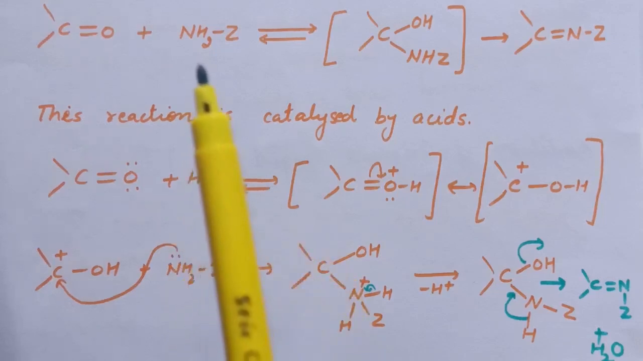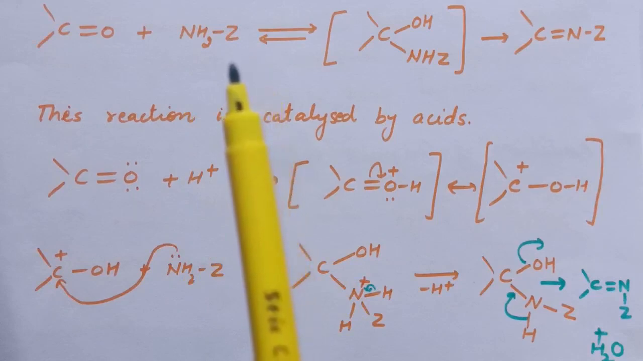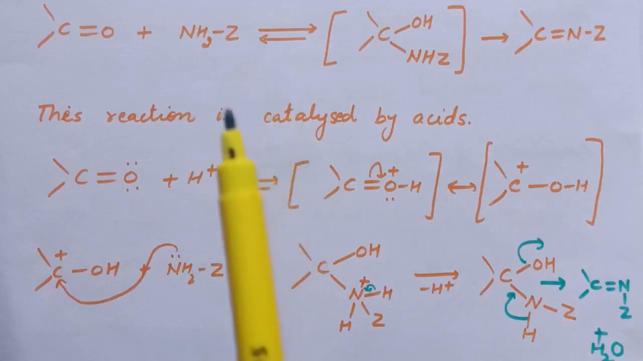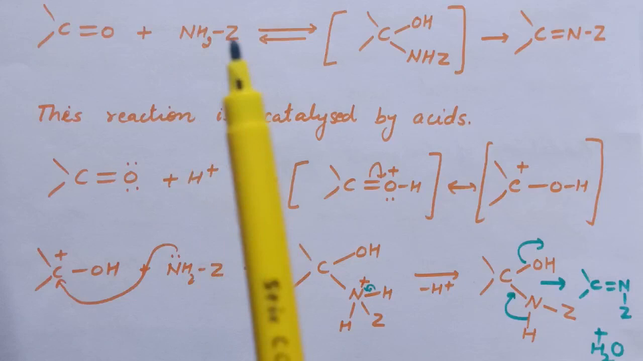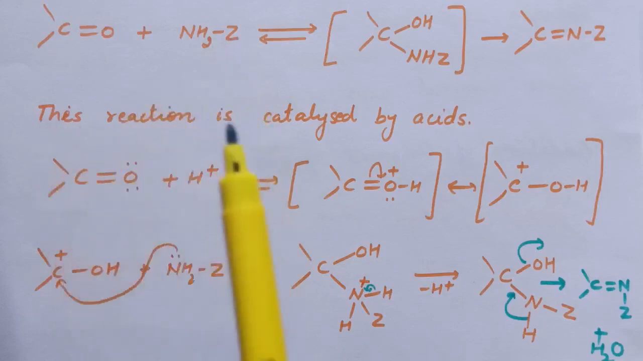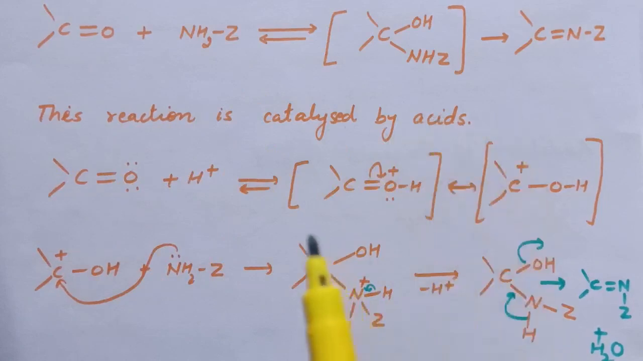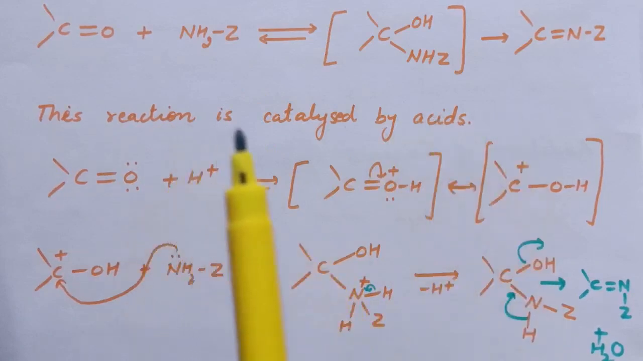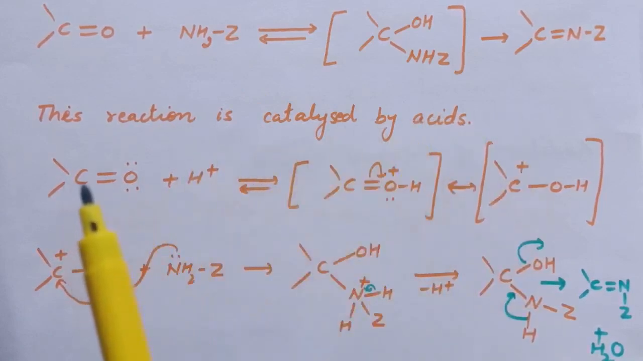Addition of ammonia and its derivatives takes place in the presence of acid catalyst because ammonia and its derivatives are weak nucleophiles. Therefore, this reaction is catalyzed by acids. By using acid as a catalyst, the positive charge on the carbonyl carbon increases, and therefore the nucleophile can attack easily on the carbonyl carbon. So here is the mechanism.